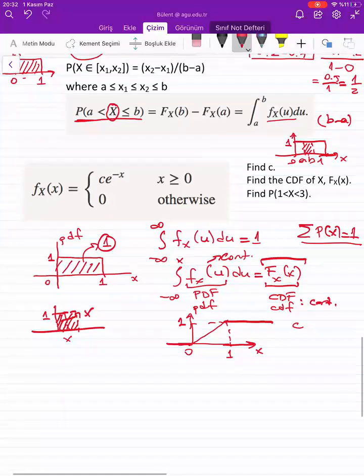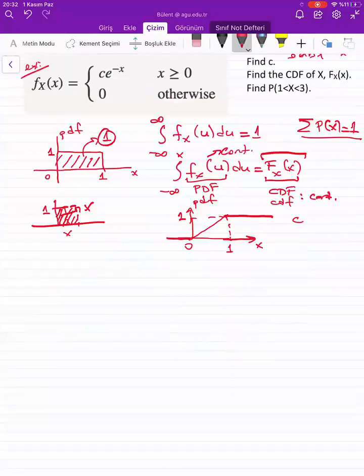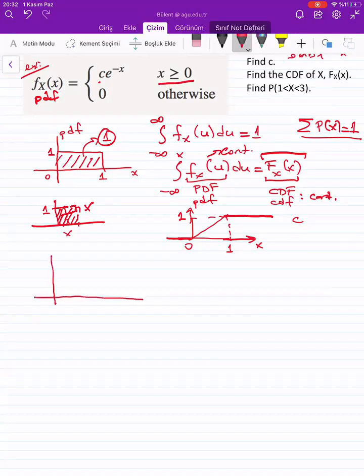Now our example is like this, arkadaşlar. I'm giving f of x being equal to, this is the PDF. And the PDF is given like that. There is one c, which is unknown. C times e to the power minus x for x greater than or equal to 0. So if I want to plot the PDF of that function, it should be something like that, right?